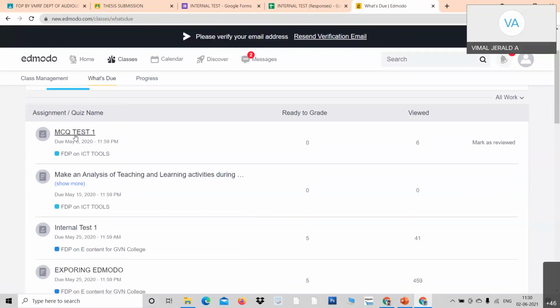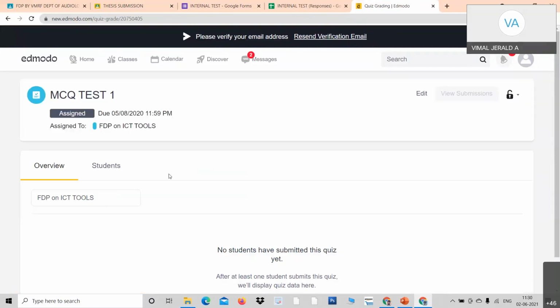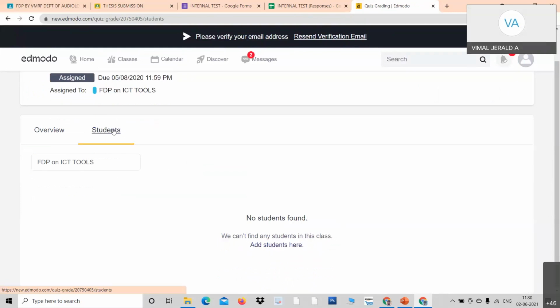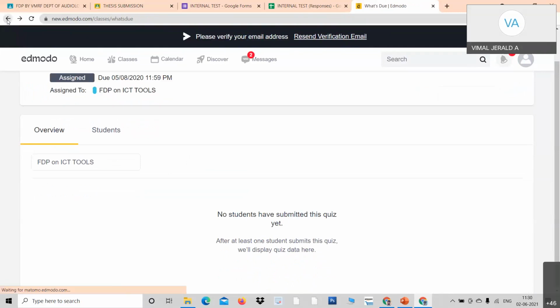For example, there is an MCQ test. Look at the process, there is an MCQ test. I have conducted a test. I just click over here. Likewise, you also should click over. This is for overview, and then click the students. Here nobody has taken the test, so I go for the next one.